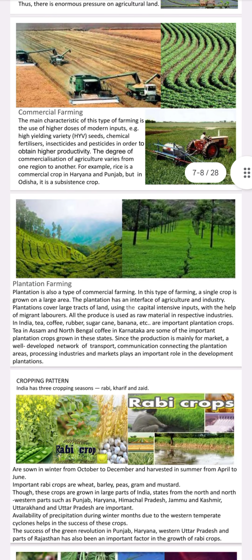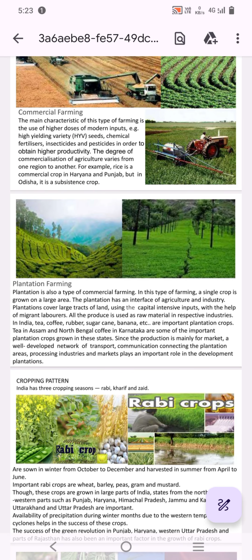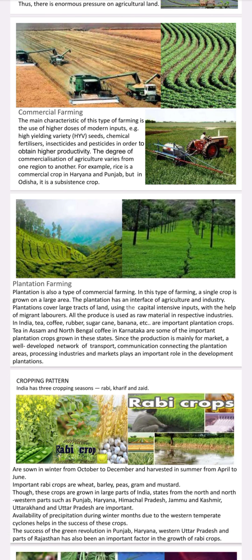Plantation farming. Plantation is also a type of commercial farming. In this type of farming, a single crop is grown on a large area. The plantation has an interface of agriculture and industry. Plantation covers large tracts of land using capital intensive inputs with the help of migrant laborers. All the produce is used as a raw material in respective industries.